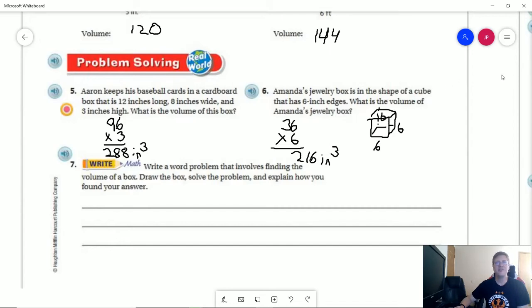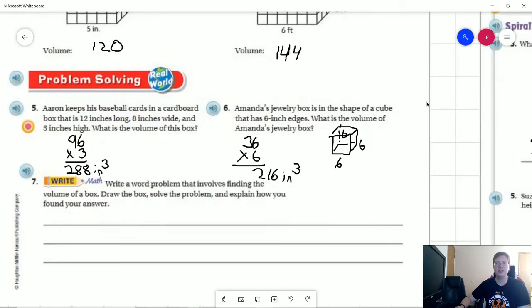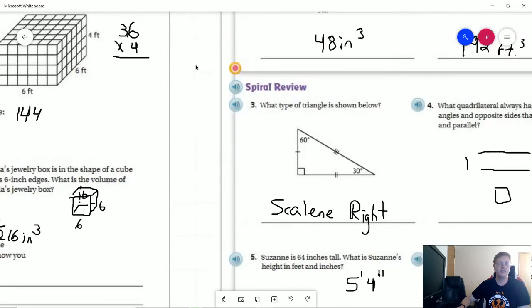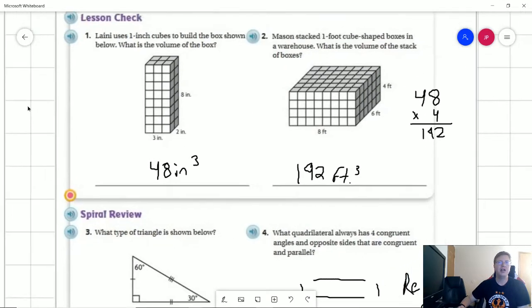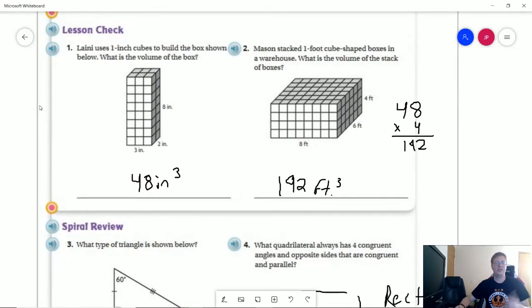Again, as I mentioned, for number 7, I chose to skip that one because we could take any other problem that we can find and just repurpose it. So I'm not as worried about these. For number 1 on the back, we can go ahead and do 3 times 2 to get 6. 6 times 8 gives us 48 cubic inches. And I chose to start with 6 times 8 for this one to get 48. 48 times 4 gives us 192.